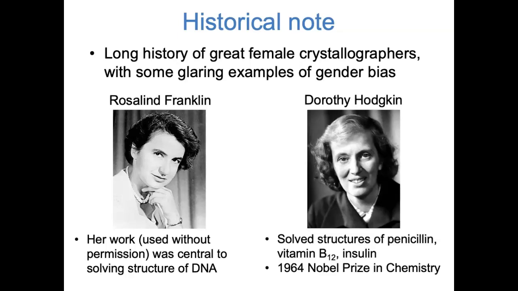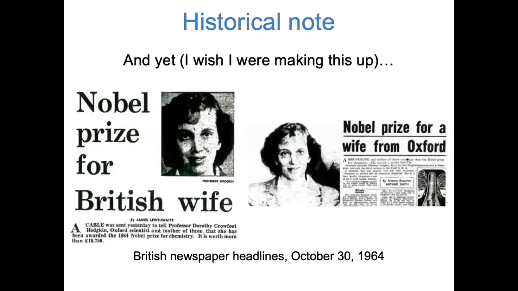Another crystallographer who did receive some more recognition was Dorothy Hodgkin, who solved the structures of some large biological molecules and won the Nobel Prize in Chemistry in 1964. So on the surface, it seems like Dorothy Hodgkin received more recognition. And yet, if you look at some of the British newspaper headlines from when she won the Nobel Prize, you see some absolutely ridiculous things like "Nobel Prize for British wife" and "Nobel Prize for wife from Oxford." So I'll leave it at that, and we'll move on to the science.